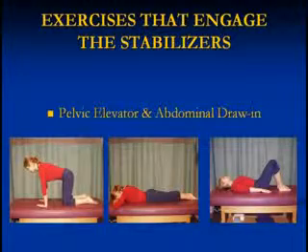I have 3 positions shown here because some people have a hard time trying to activate these muscles, and these positions show a progression. It's typically easiest for you to activate these muscles when you're in a position of hands and knees, followed by lying flat on your stomach, followed by lying on your back with your knees bent. You always want to lie on your back with your knees bent to protect your low back from developing strain and stress. So that's the pelvic elevator and abdominal draw-in.